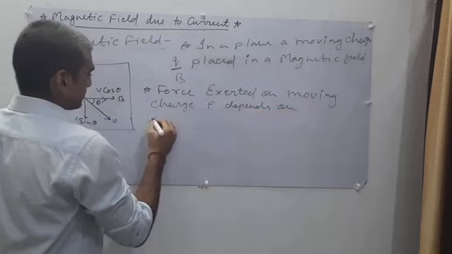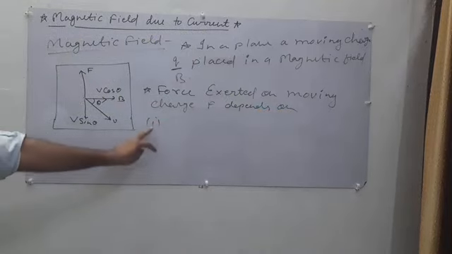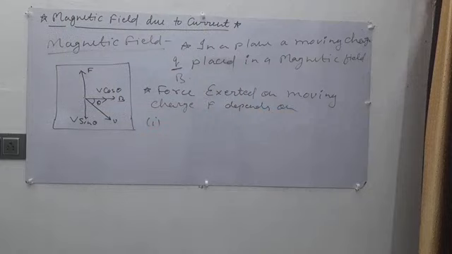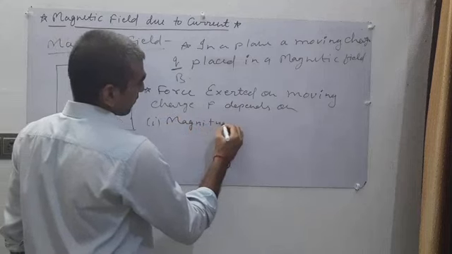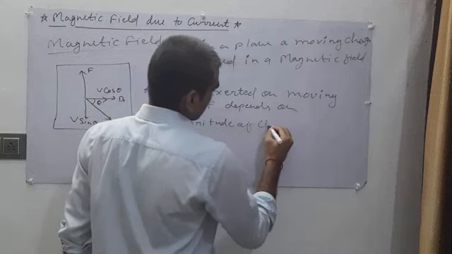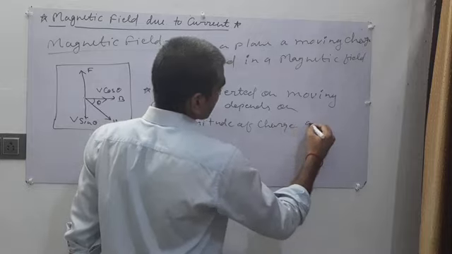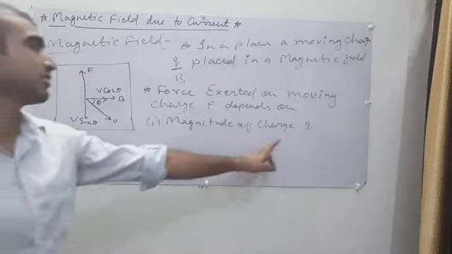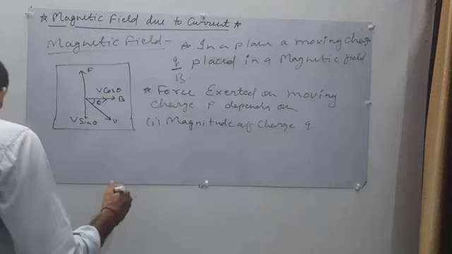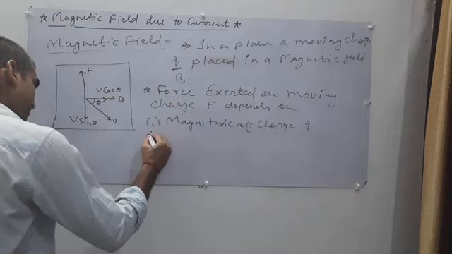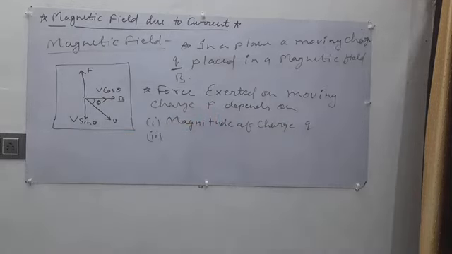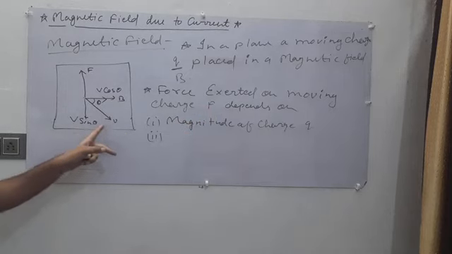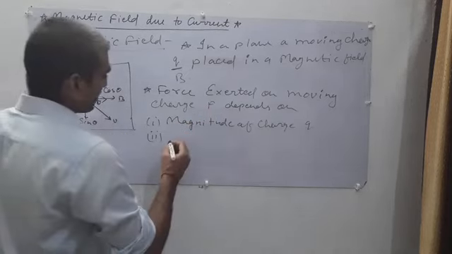The first thing is the magnitude of charge, which is Q. The second thing is the perpendicular component of velocity.